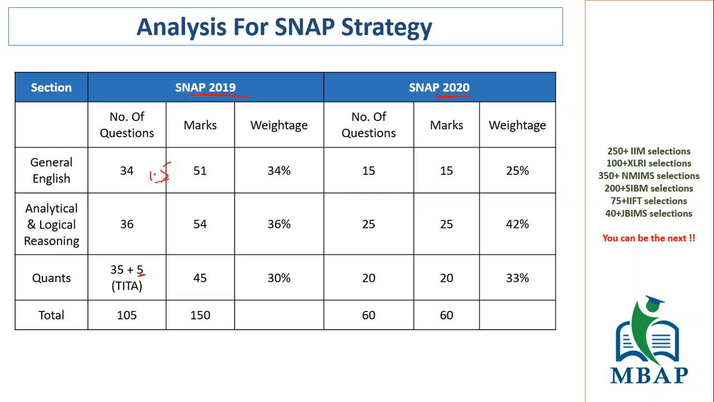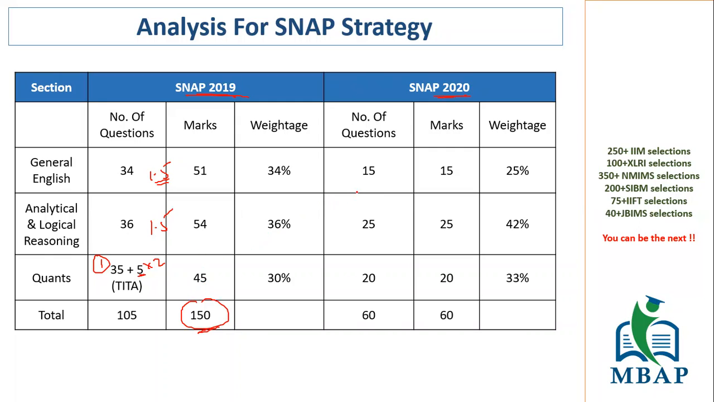Here it was 1.5 marks per question. Here also it was 1.5 marks per question. Here it was 1 mark per question for the MCQs and 2 marks for the non-MCQ question, which is the theta question. And that's how it made it to 150 as the overall score, the total marks for the SNAP exam last year.